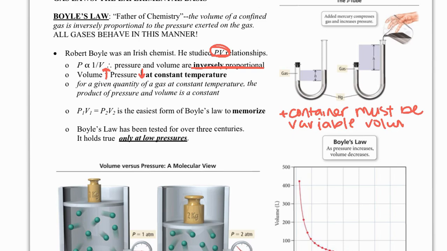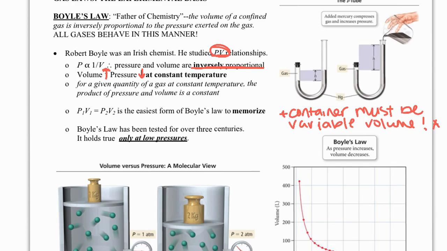So when we're in lab, if we were studying this, the variable volume container we could use would be like a balloon. It just has to be something that can change overall size. You can see down here in the picture in this molecular view, they're using something where as the pressure goes up or down, we can see that the overall size, or that bar, is moving.